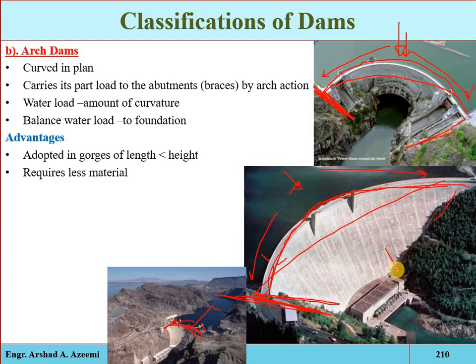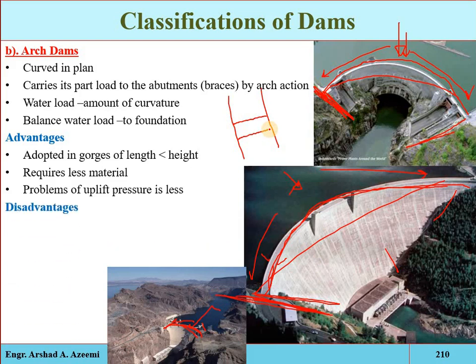If both dams have the same width, length and height, the material required for the arch dam will be less than for the gravity dam. And because of much less base weight, the problem of uplift pressure is minor. The thickness is less, so the impact of uplift pressure will be less, while in a gravity dam we have more thickness, so the effect of uplift pressure is also more.